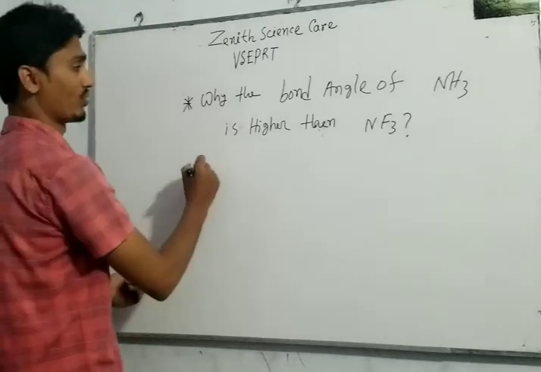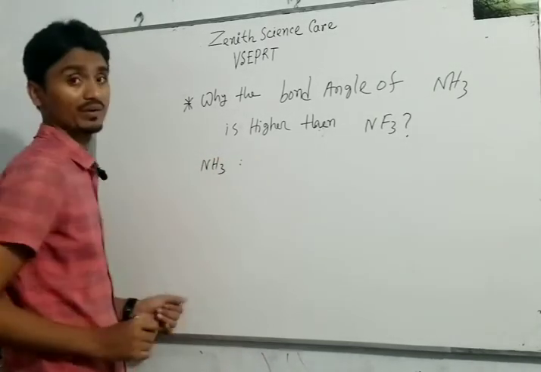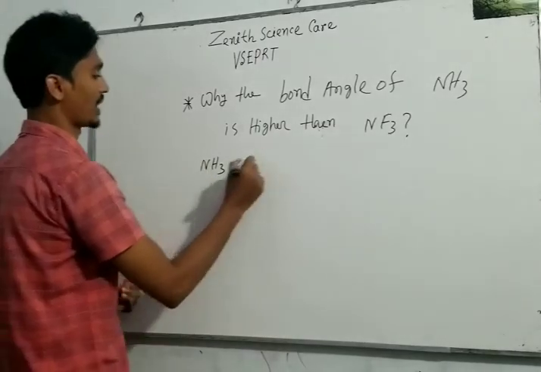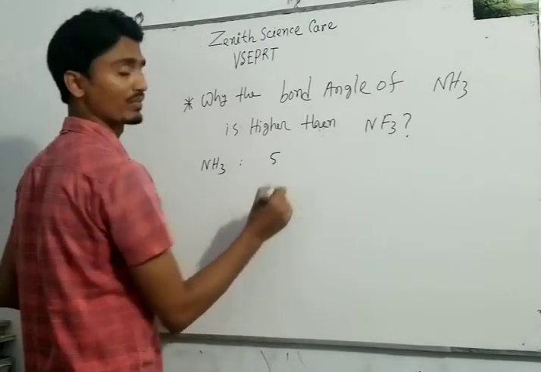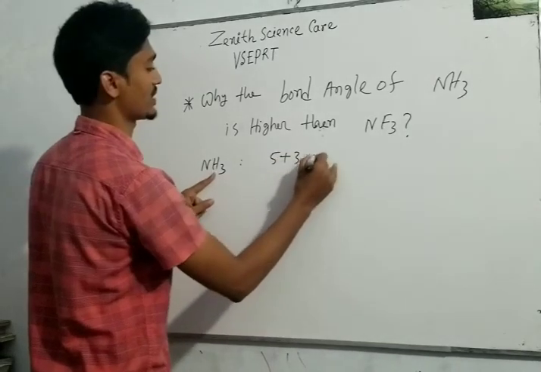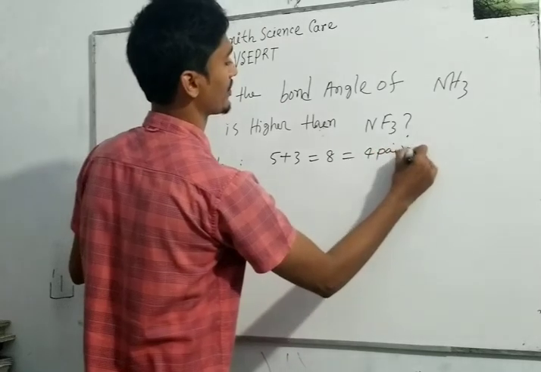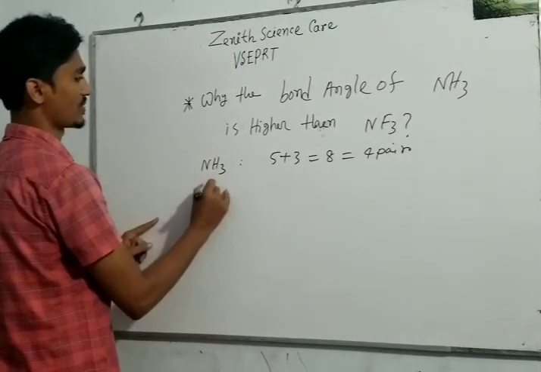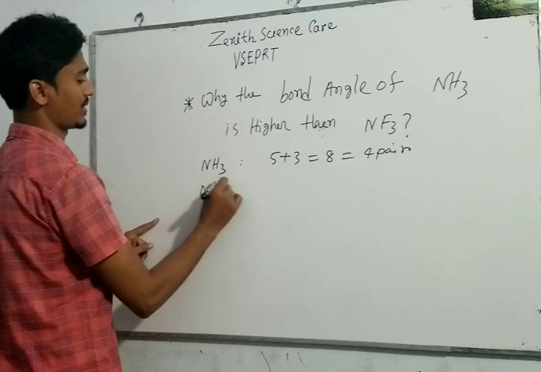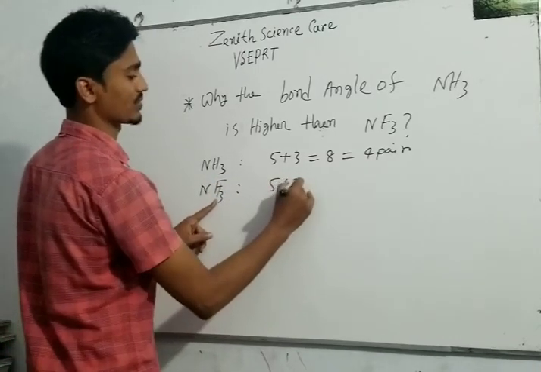So, at first we want to calculate the electron pairs surrounding the central atom. Nitrogen has 5 valence shell electrons and 3 electrons come from 3 adjacent hydrogens. So 8 electrons means 4 pairs. On the other hand, in case of NF3, nitrogen has 5 electrons and 3 electrons come from 3 fluorine atoms.